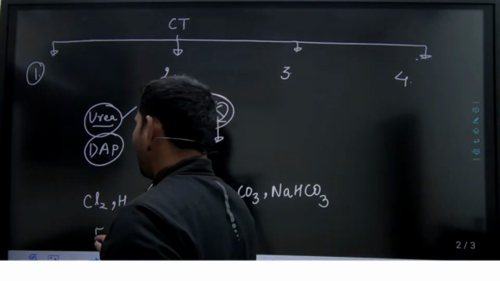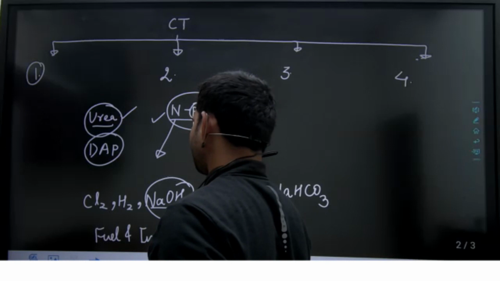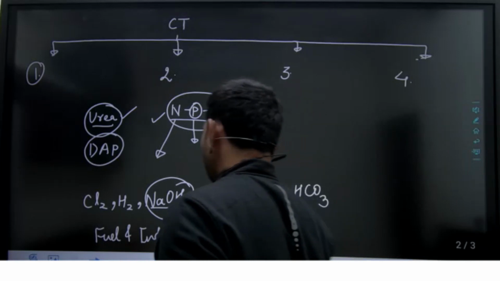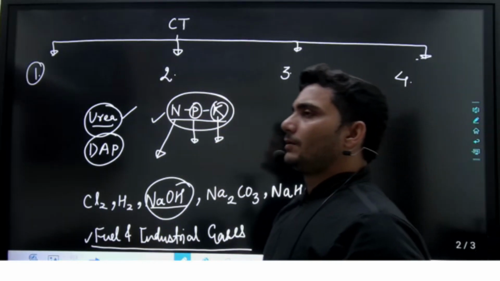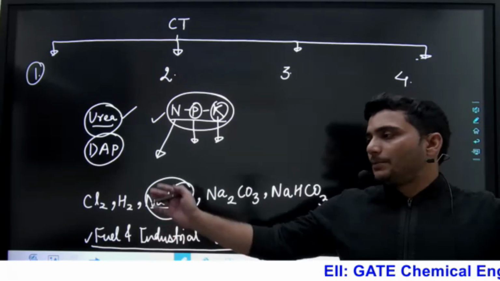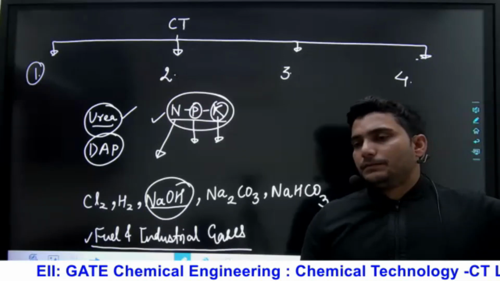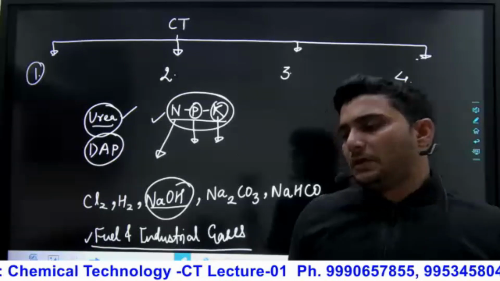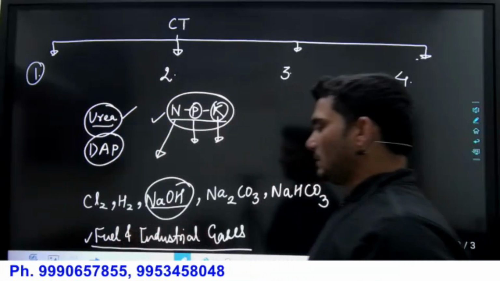Third one, fuel and industrial gases. We will discuss different types of fuel and industrial gases. Under fuel and industrial gases, we will discuss water gas, producer gas, coal gas, and different types of coal. We will do the proximate analysis and ultimate analysis. So we will discuss all these points in fuel and industrial gases.